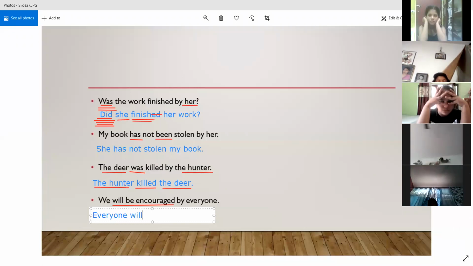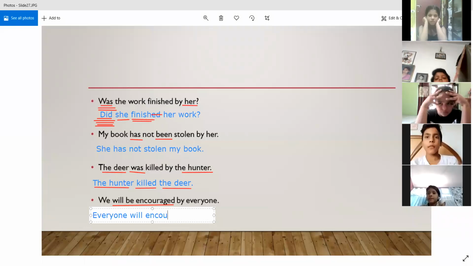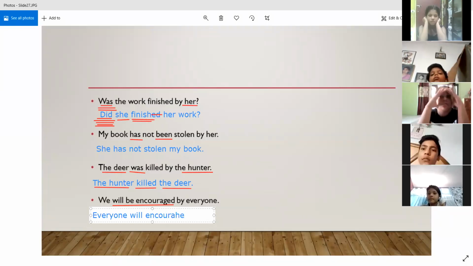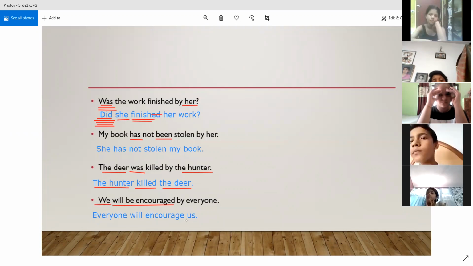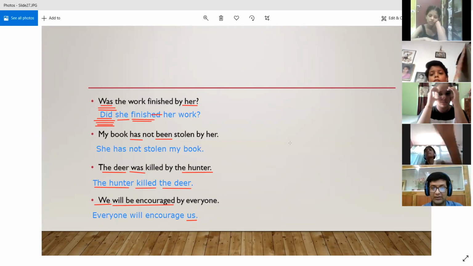So everyone will encourage. Will encourage is basically the simple present form. So everyone will encourage us. And why us? Because we was present as the subject in the passive voice. So naturally, we are going to place we at the object's position, and the object form of we is us. So everyone will encourage us.